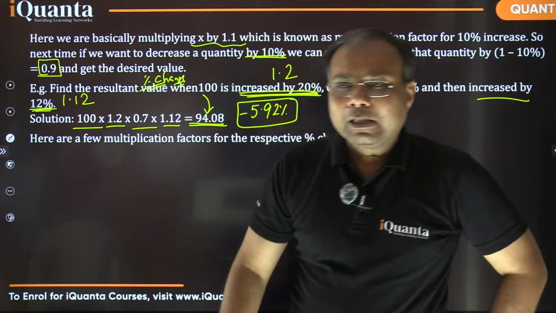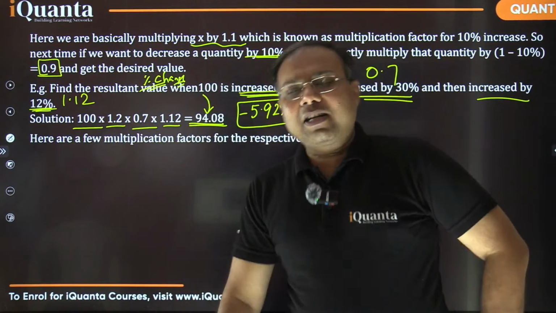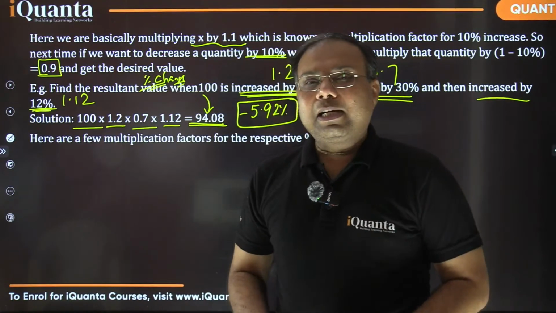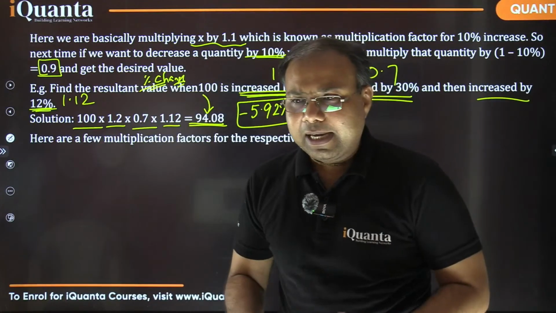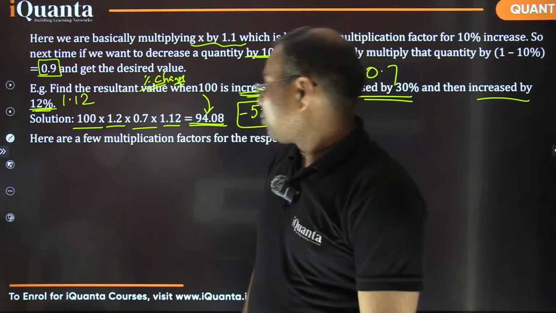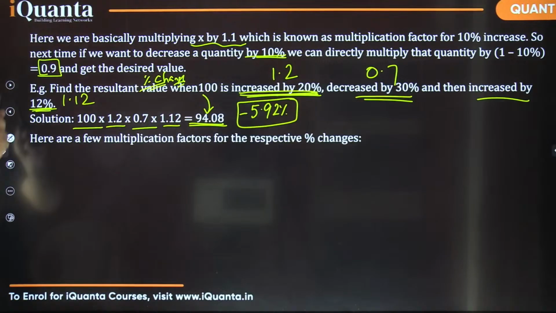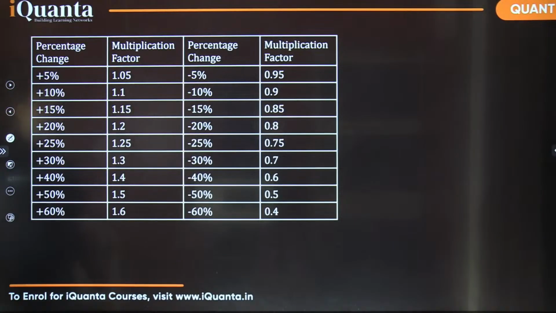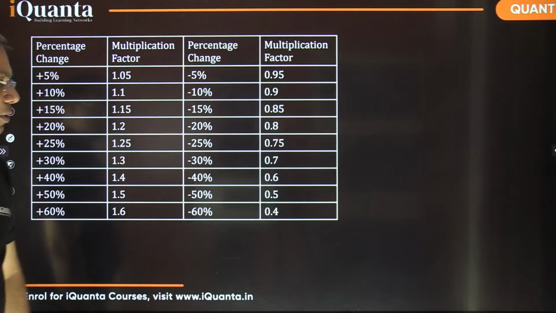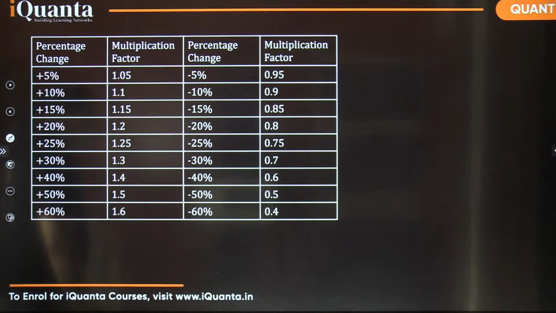Okay? So that's how this multiplication factor is really a very handy concept to solve questions faster in case of percentages. Some multiplication factors are given here now. You can very easily understand them. So 5% increase is 1.05, 10% increase is 1.1, like that. In the same way we have their decreases. You can see that. If you wish, you can take a screenshot. Otherwise, again, this is a very basic thing.